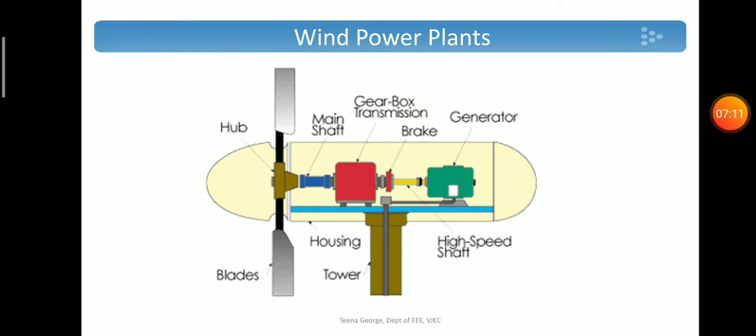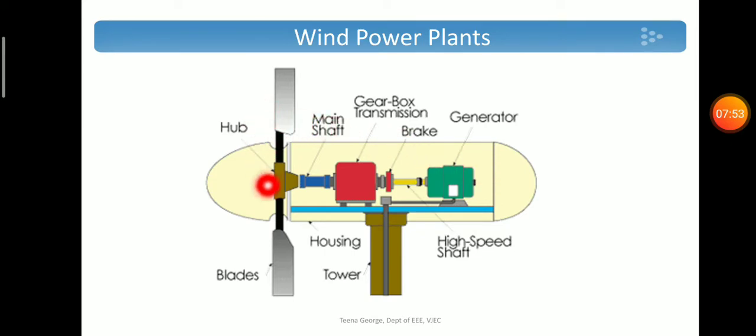Now we can see wind power plants. In a wind energy conversion system, wind power is converted to electrical energy by using an electric generator. Usually the electrical generator used is an induction generator. Now there are different generators available, like doubly fed induction generator, permanent magnet synchronous generators, etc. The simplest method is a squirrel cage induction generator.